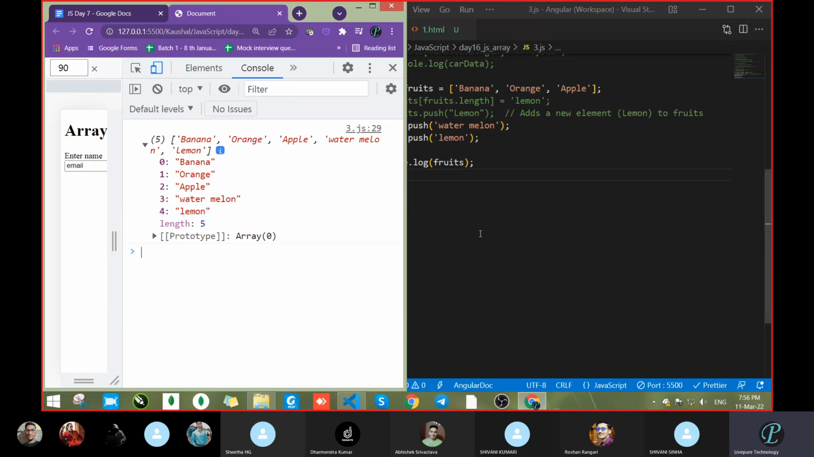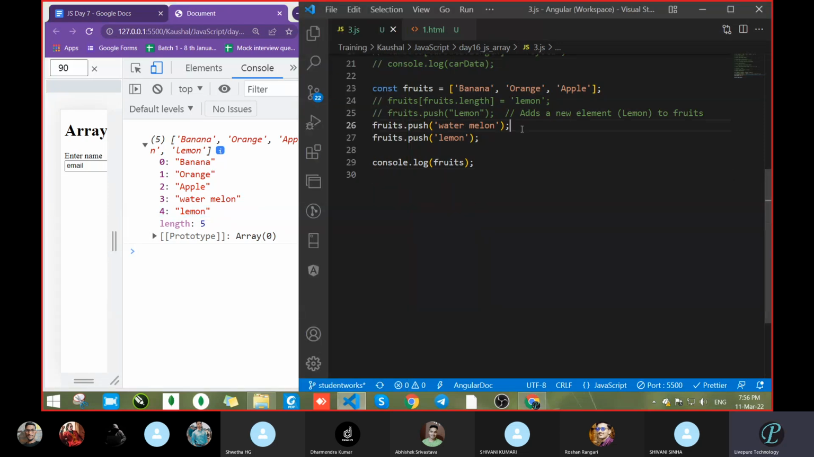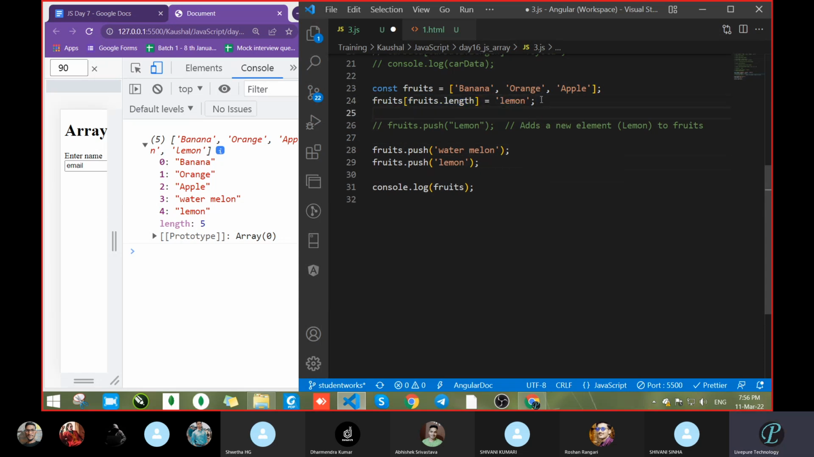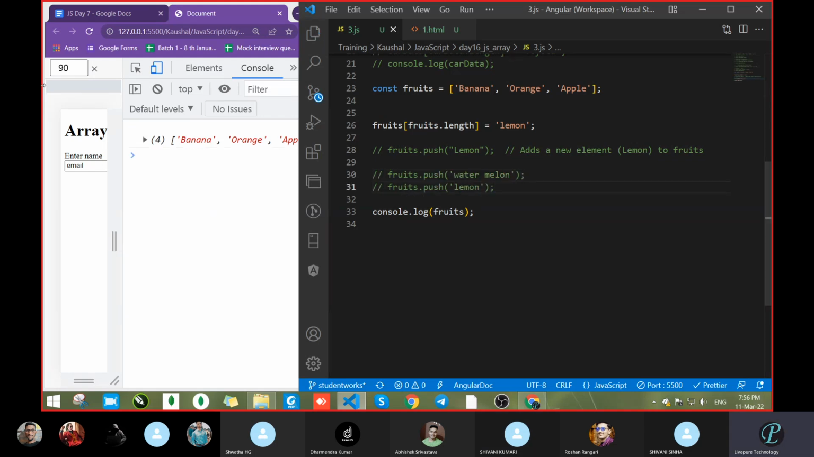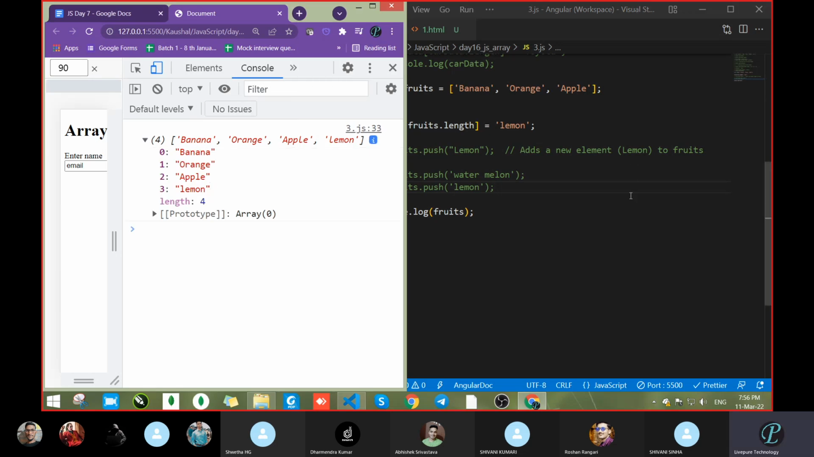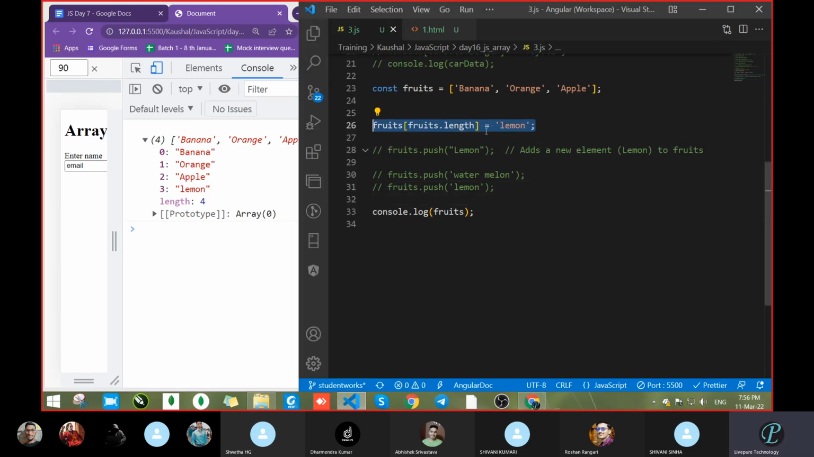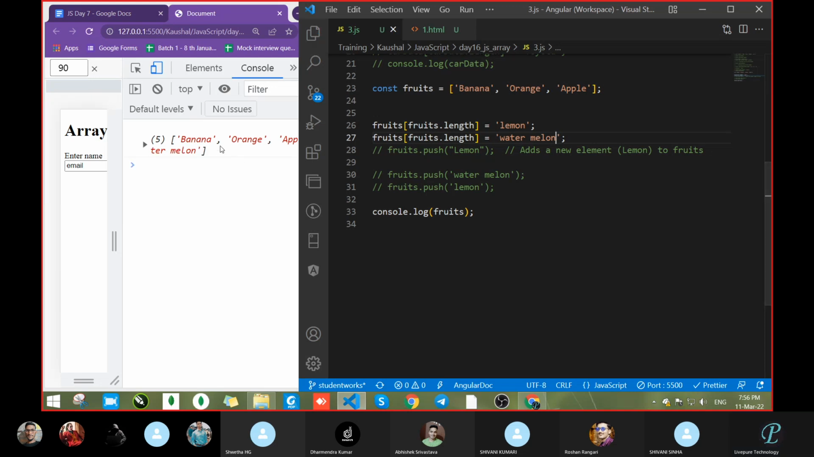Correct? And how did we do the same thing before? Now we are using the push method. We did the same thing with the help of this line. Correct or not? Yes, sir, we did the same thing. Let's check that. Save. And we got lemon here. Then we want one more data. Copy this line, paste it again, and take watermelon. Save.